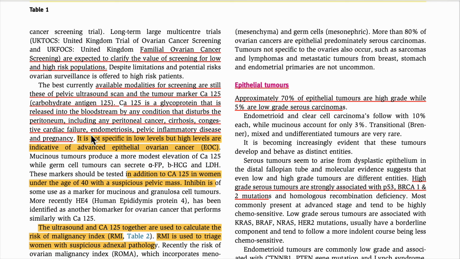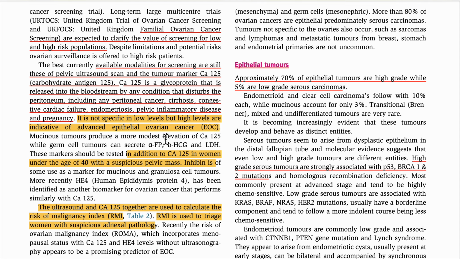and pregnancy. So my friends, this is one of the very important MCQs: the conditions in which CA125 is also increased along with ovarian cancer. These are the points we have to know. But sometimes low values also come. It is not specific in low levels; even when she has a high risk of ovarian cancer, the value can come low. So we should not depend only on these values.